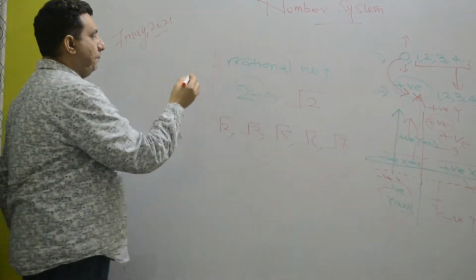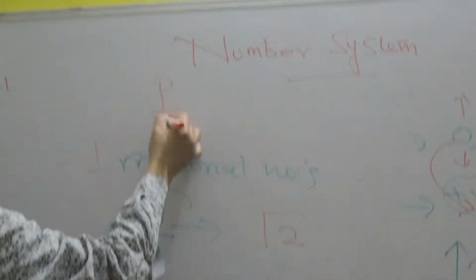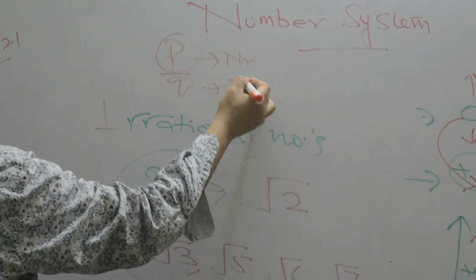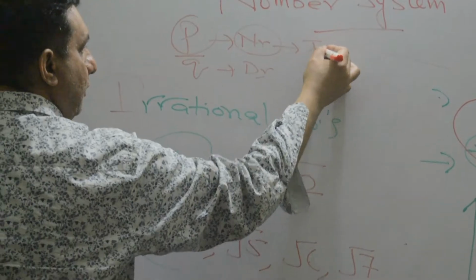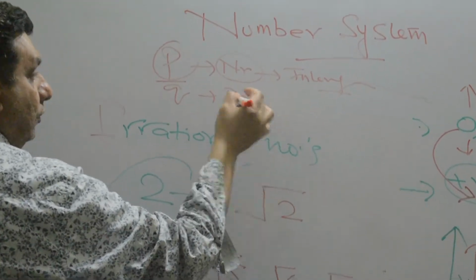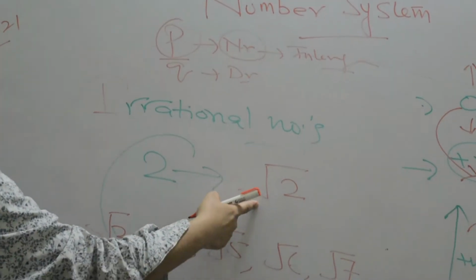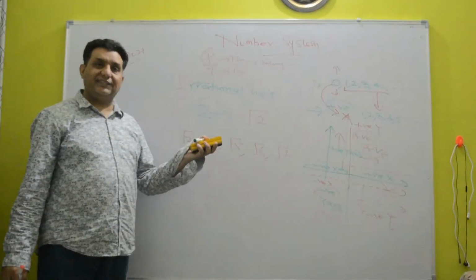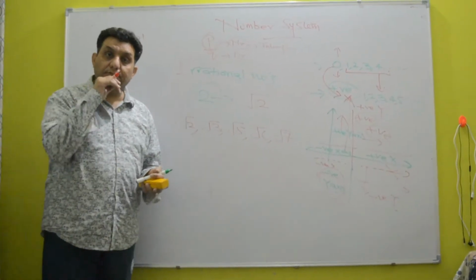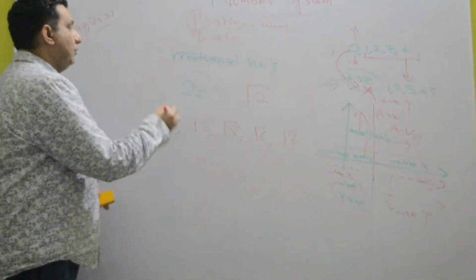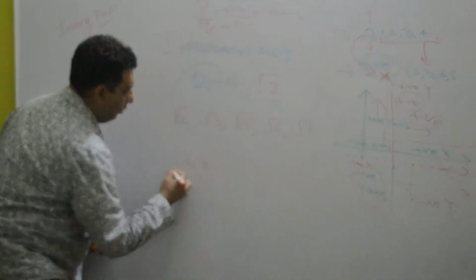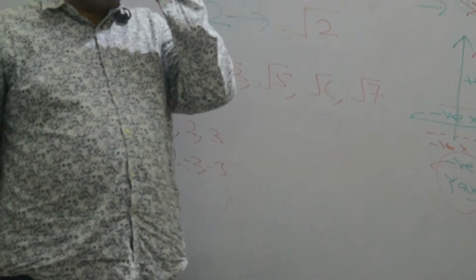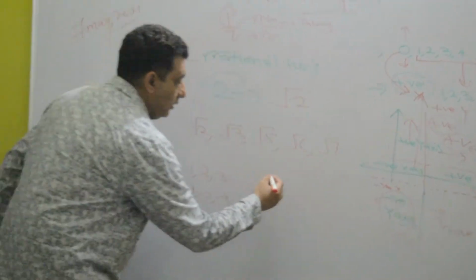Numerator and denominator. What is the part of numerator? That's P by Q. It is the numerator, of course. And this is the denominator. So numerator should also be an integer, and Q should also be an integer. But what is happening here? Is this an integer? No, it's a value. If you get its value, it is not a proper integer. What is the meaning of proper integer? Its value should be like 1, 2, 3 or minus 1, minus 2, minus 3. It shouldn't be in the form of a decimal or rational number.